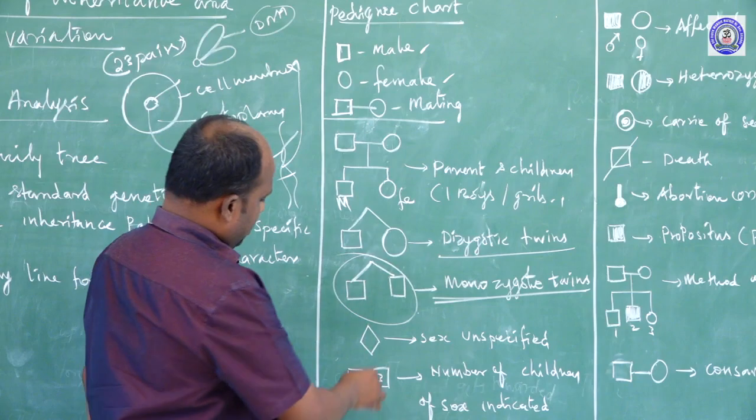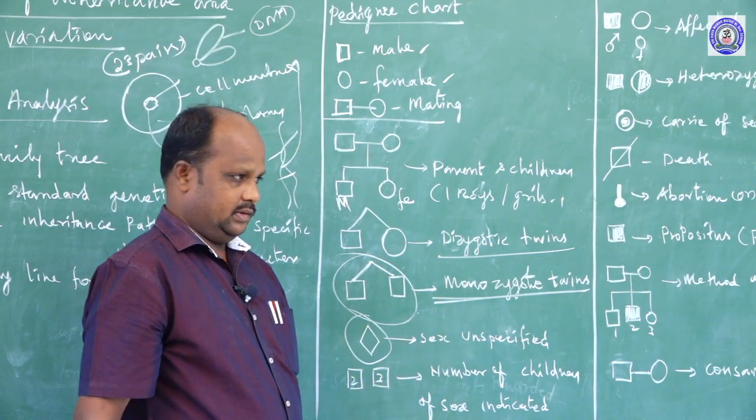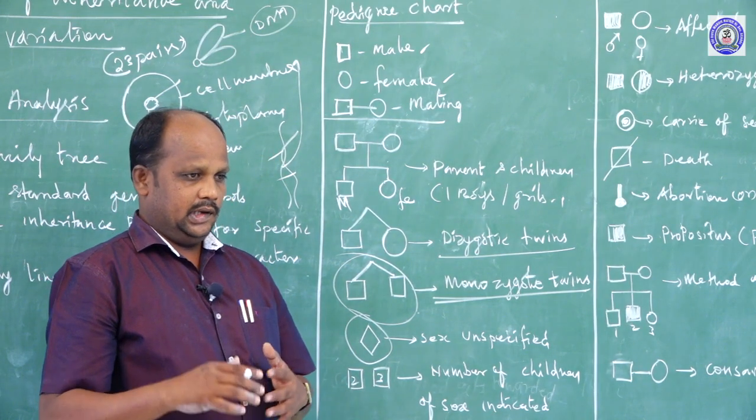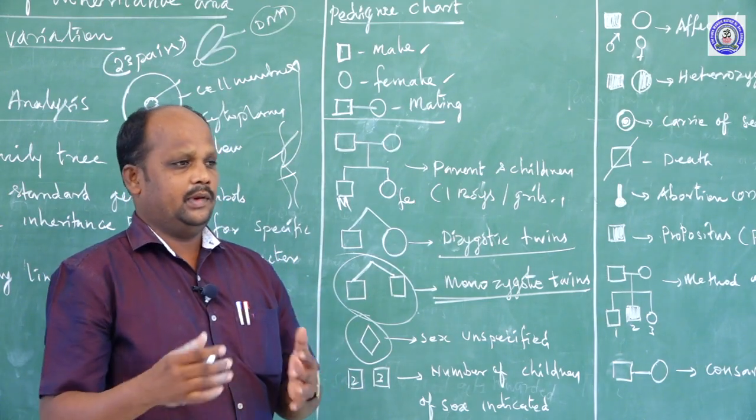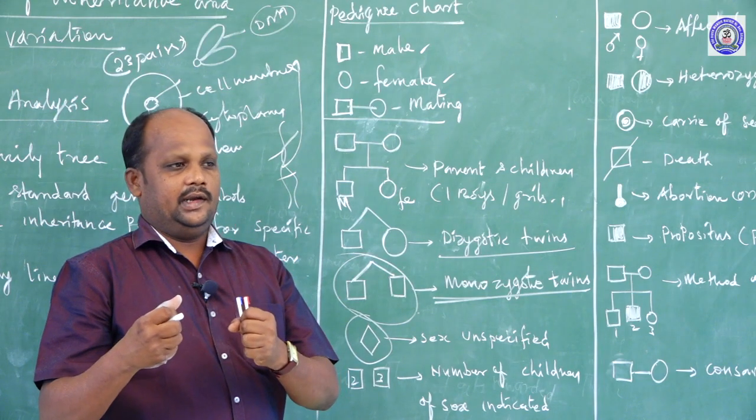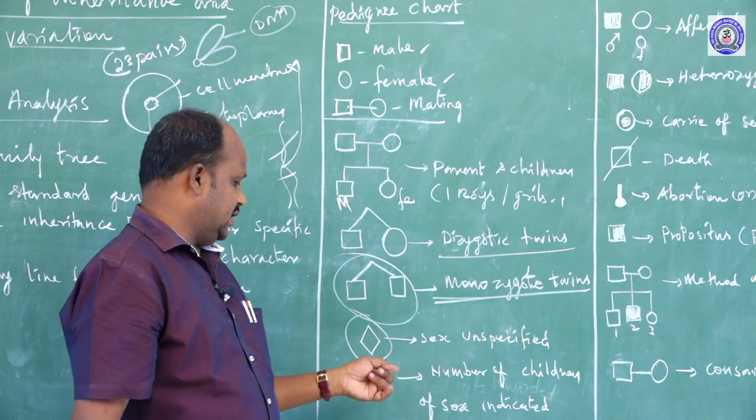The second one is the sex-unspecified symbol, which means before birth, the sexual characters of the newborn baby cannot be found out. After birth we can find out, but through some other biological techniques from the medical laboratory, the sex remains unspecified, and this is the symbol.